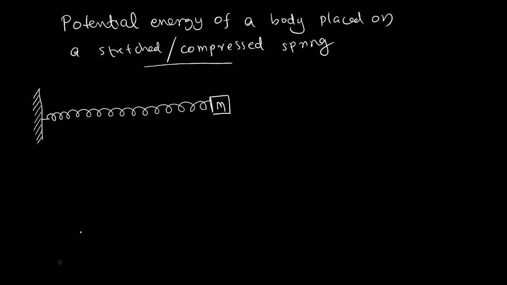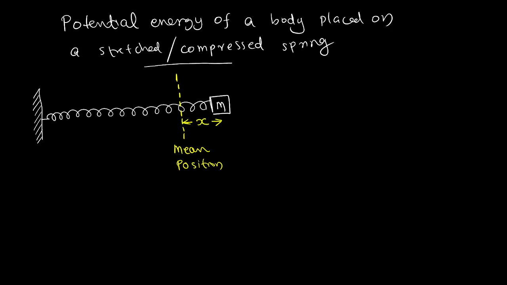The body has got a displacement. Let it be the equilibrium, I mean mean position. Mean position means at that position the spring is not compressed. And it has got a displacement x. If you are not able to see, please zoom it.